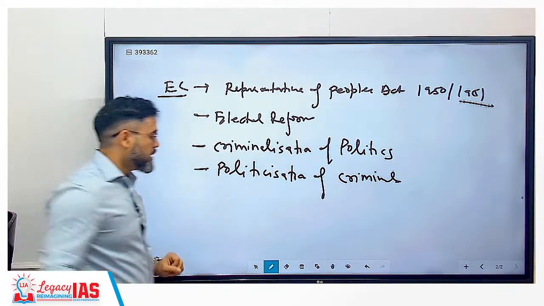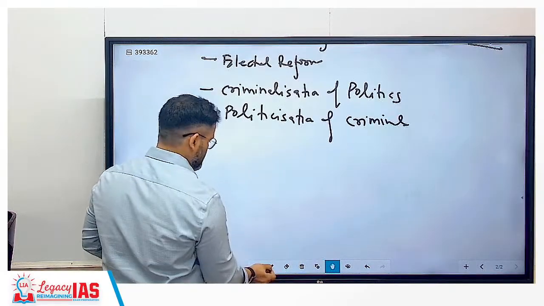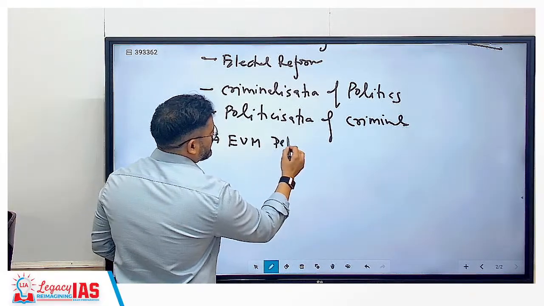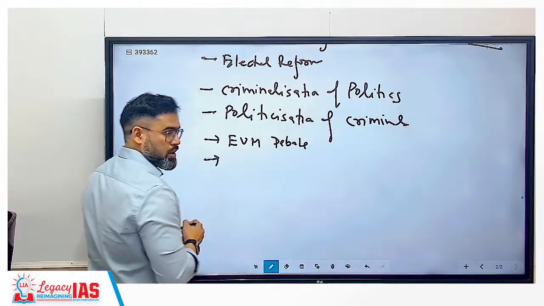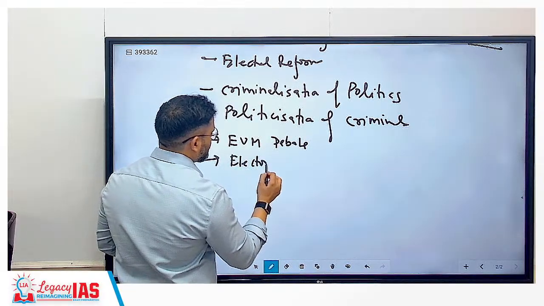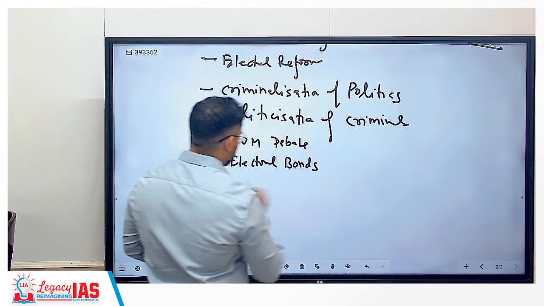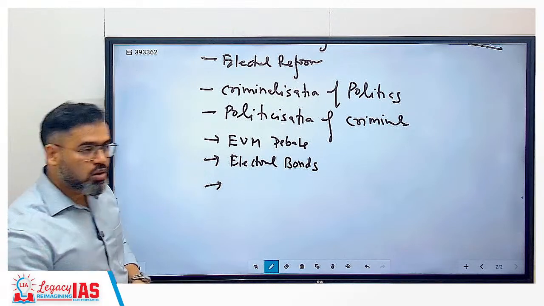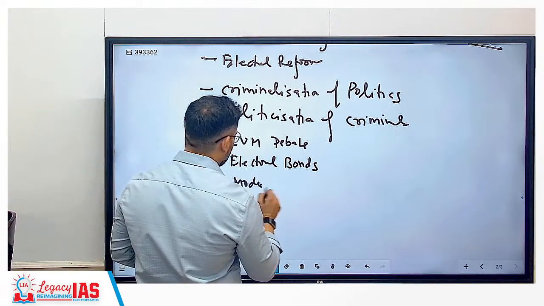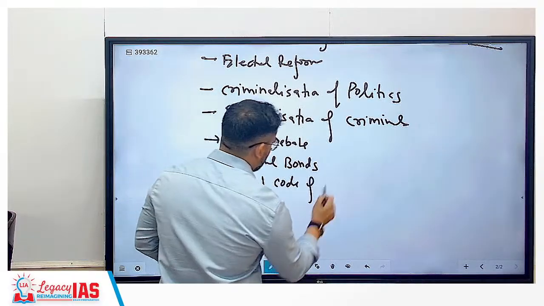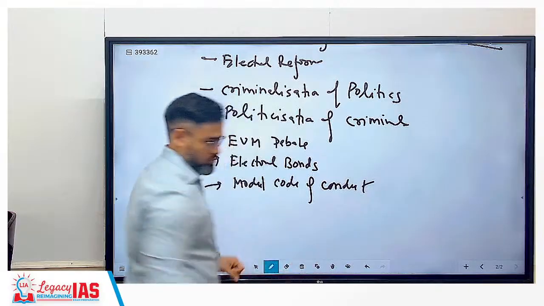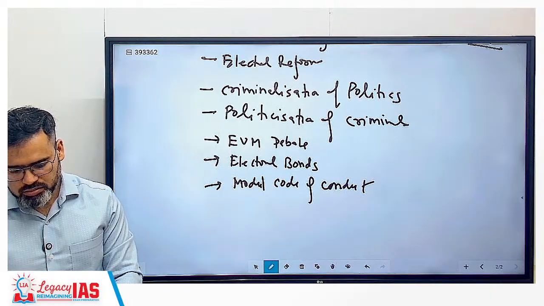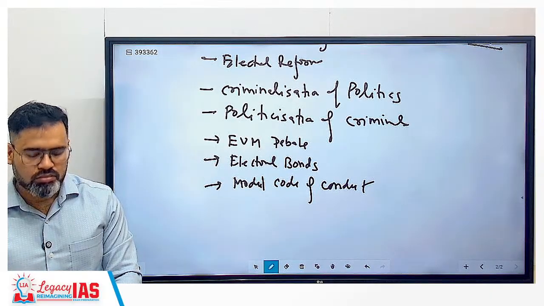So we will cover electoral bonds, the EVM debate, correct? Electoral bonds, then the model code of conduct; we need to cover the model code of conduct. Clear?